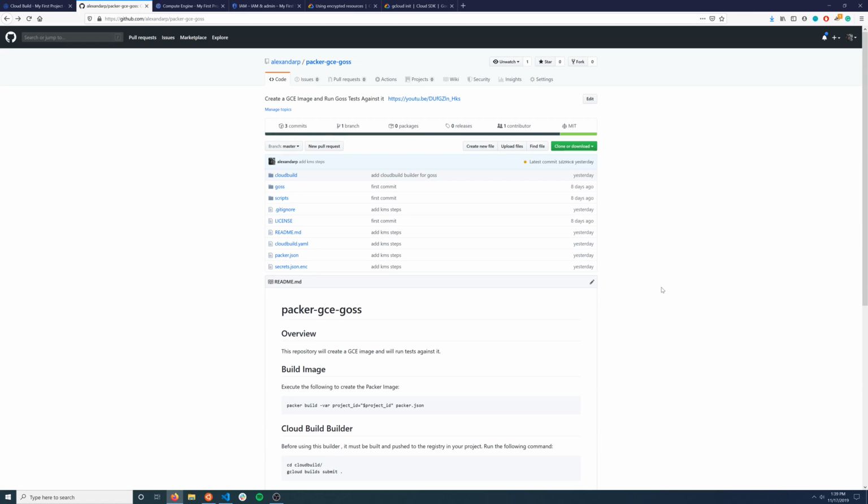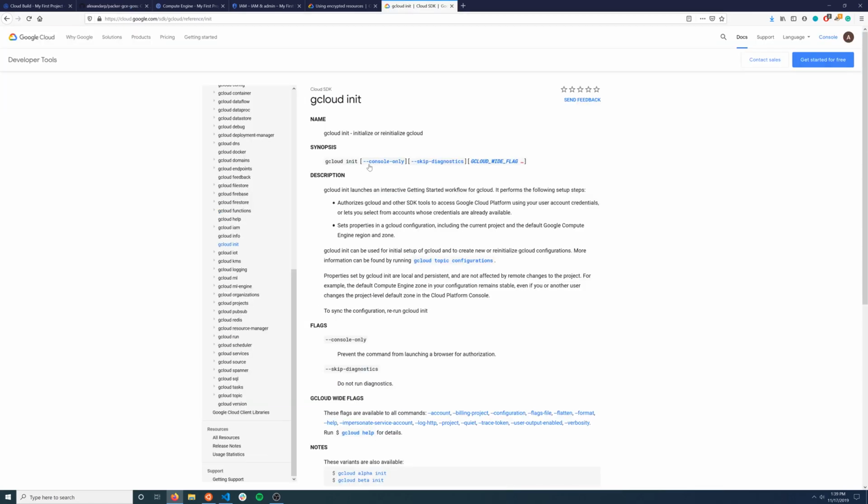If you don't already have the Google Cloud CLI tool installed locally, I highly suggest that you go do that. I will create a link in the description on how to install it, but what you're going to have to do is run this gcloud init command and then select the correct project in order for us to be able to use the CLI tool to run some of these KMS commands. I'll leave a link to the blog post on how to do that.